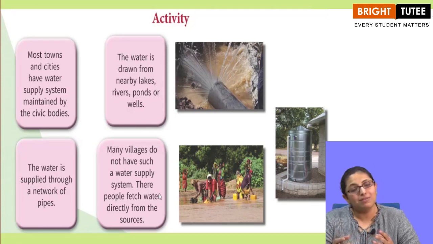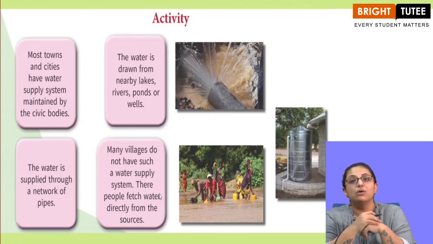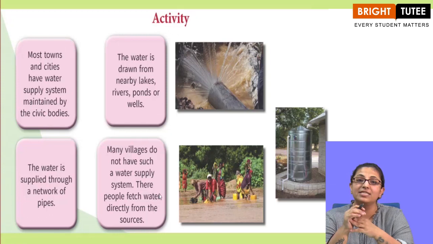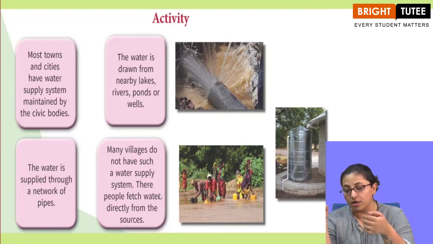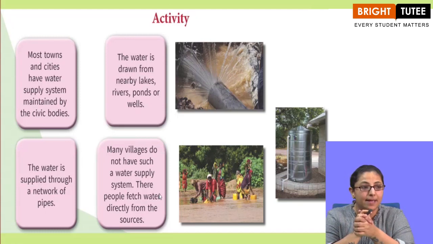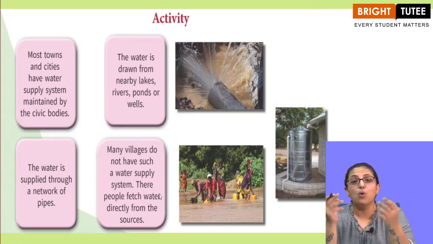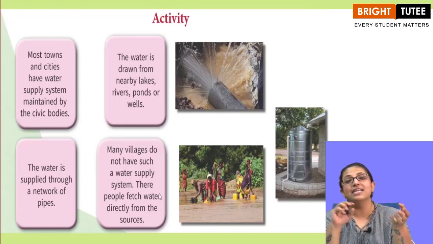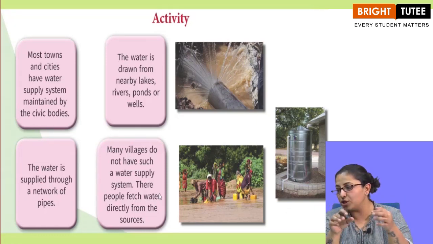Now, we all must have seen that in our houses, mostly on the terrace, we keep big water containers. You can say drums or you can say water tanks. So, water can be stored in those too. Now, if the water is stored there, then again there is a connection through the network of pipes, through the water pipe, and there is a complete network of water pipes through which we get water.